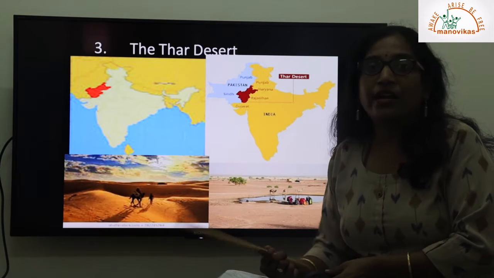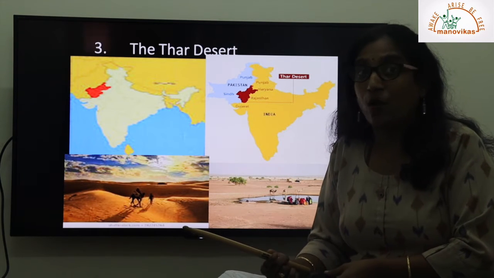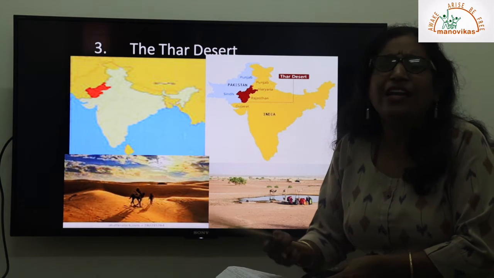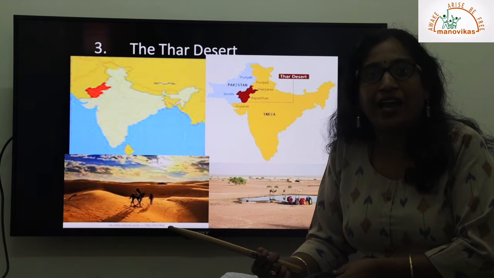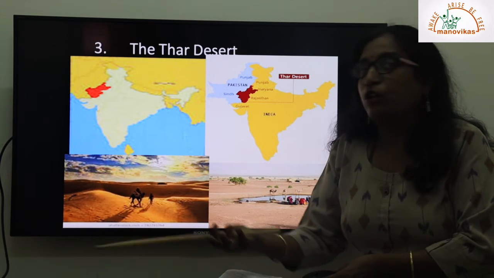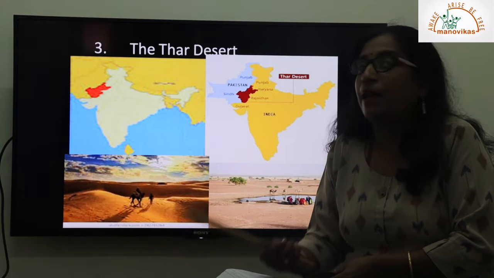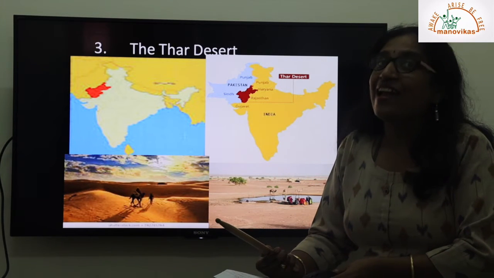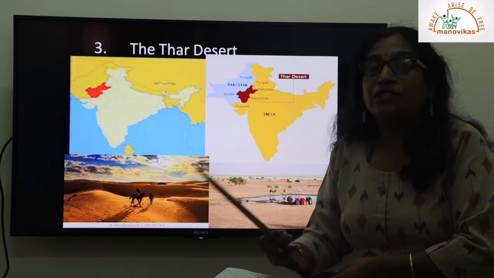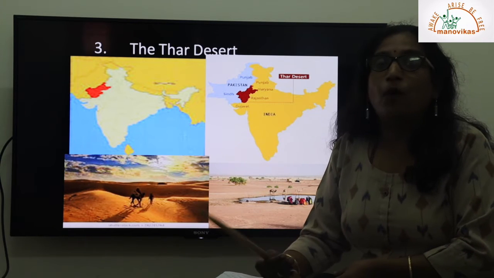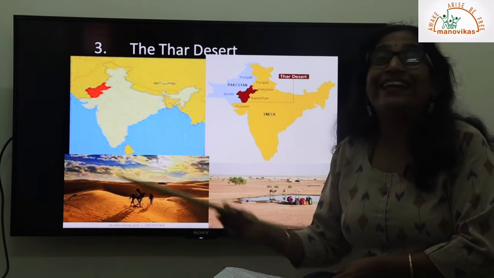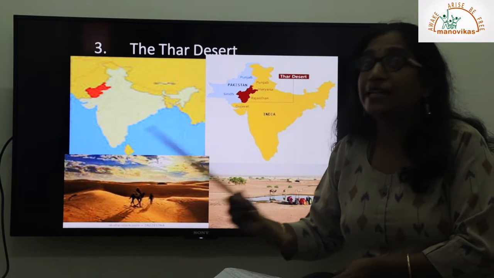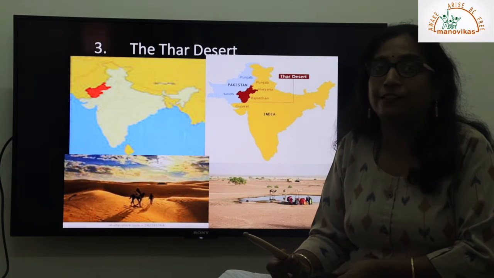If you go to the Sahara Desert or any desert across any continent, hardly will you find any population living there, because people will not opt for such harsh climatic conditions. But when I say civilized, in India, 40% of Rajasthan's population is settled in the desert of Rajasthan, especially in the Thar Desert.